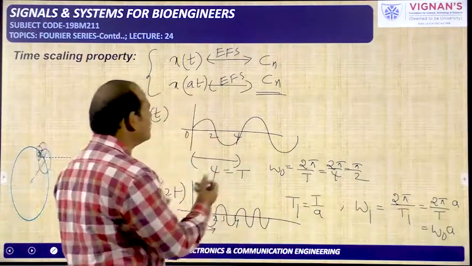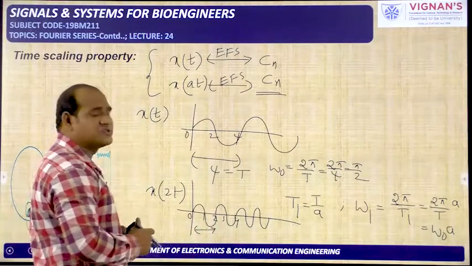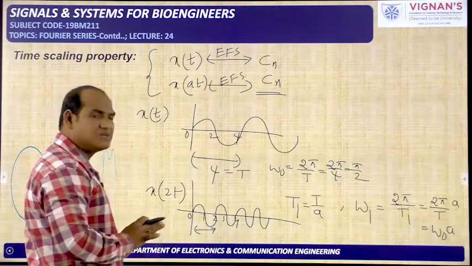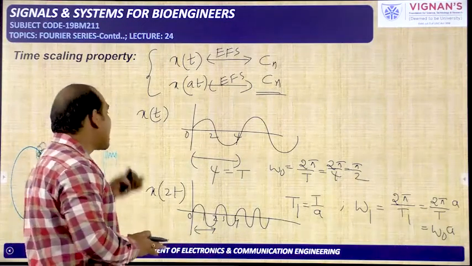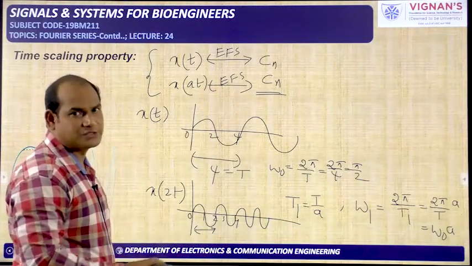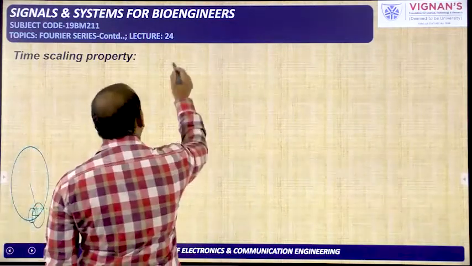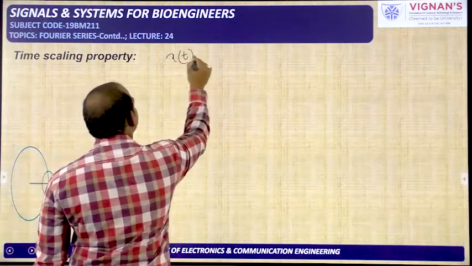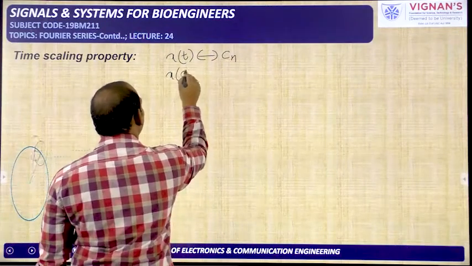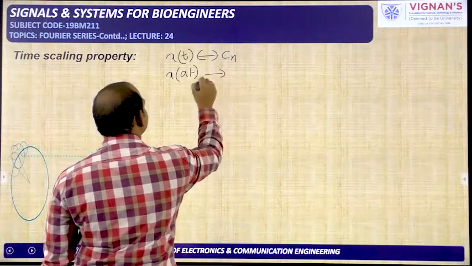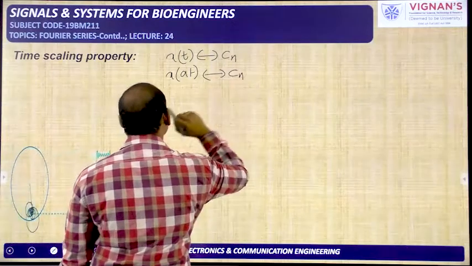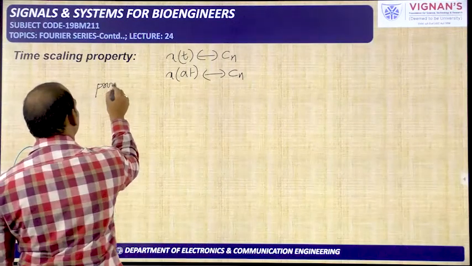Then we can start doing the proof of the exponential Fourier series coefficient for the x of at signal. The conclusion from this discussion is that after performing the time scaling, the time period and the fundamental frequency will be changed. So again I am writing here, x of t has the Fourier series coefficient Cn. Now we need to know how to get the Fourier series coefficient for the time scaled version of x of t, that is x of at, that is also Cn only. For that we will see the proof now.